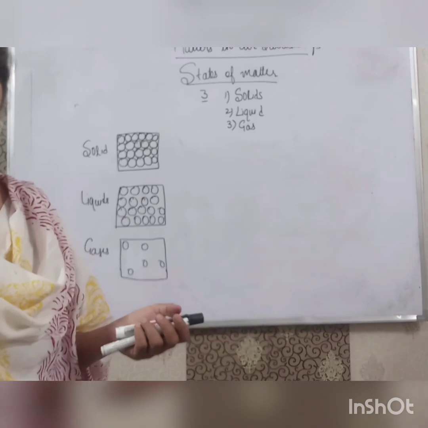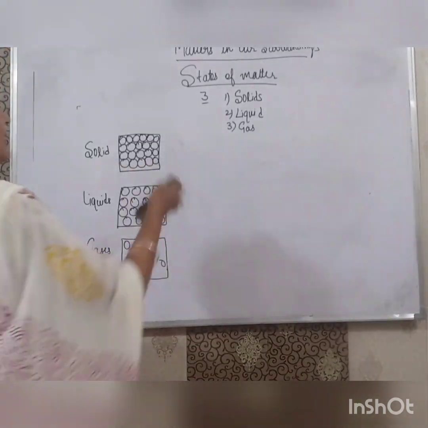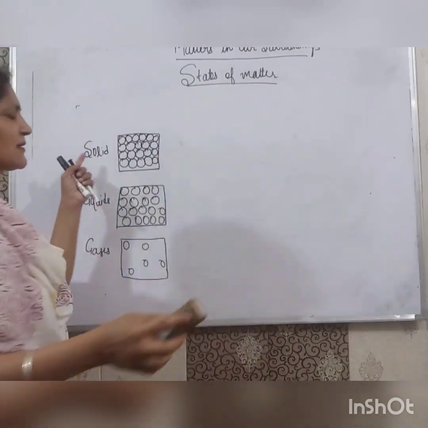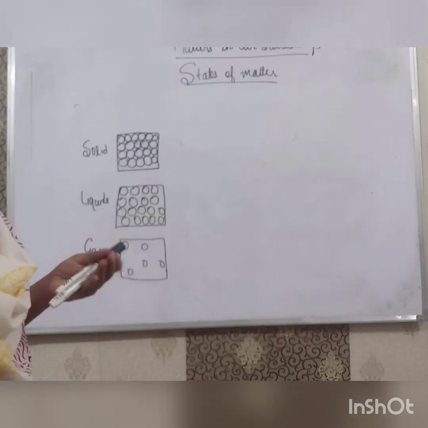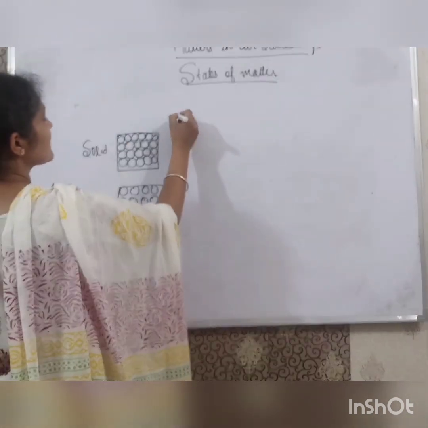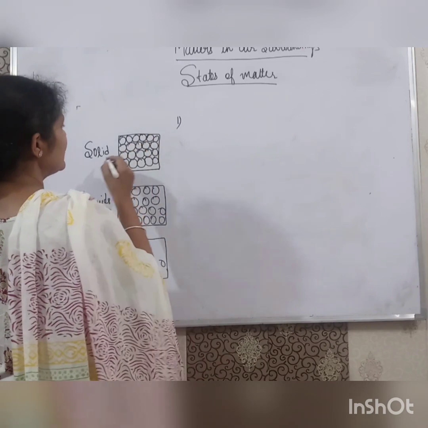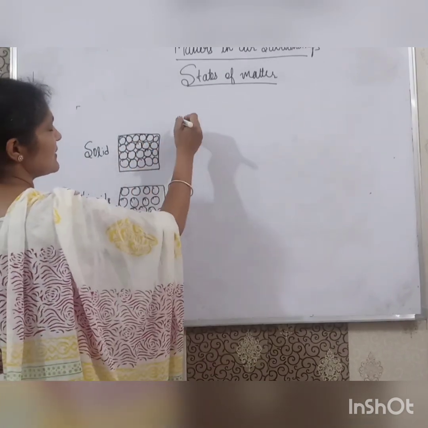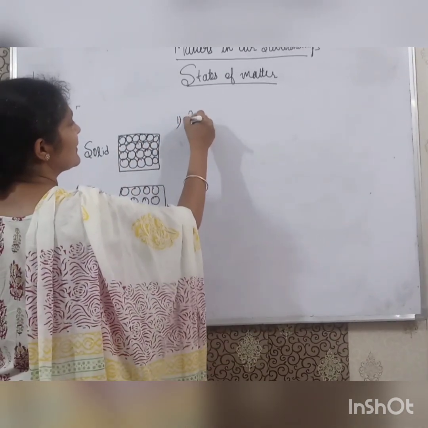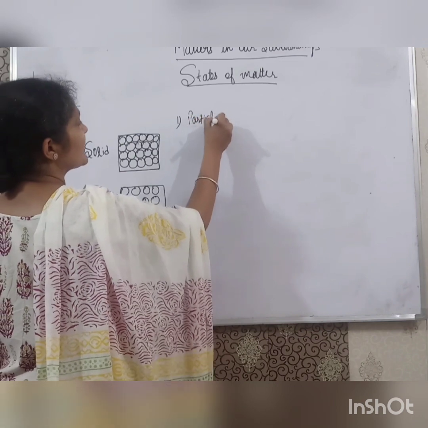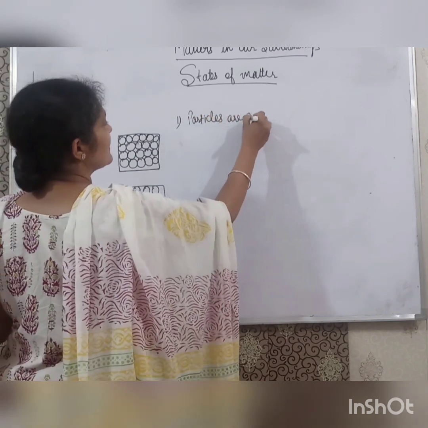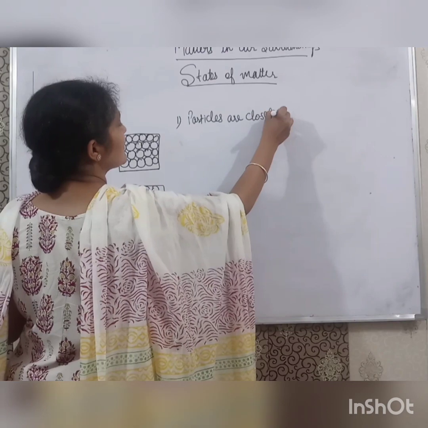Now we will discuss the properties of solid, liquid and gases. First is the solid. In solids, the particles are closely packed. As you see, students, particles are closely packed.